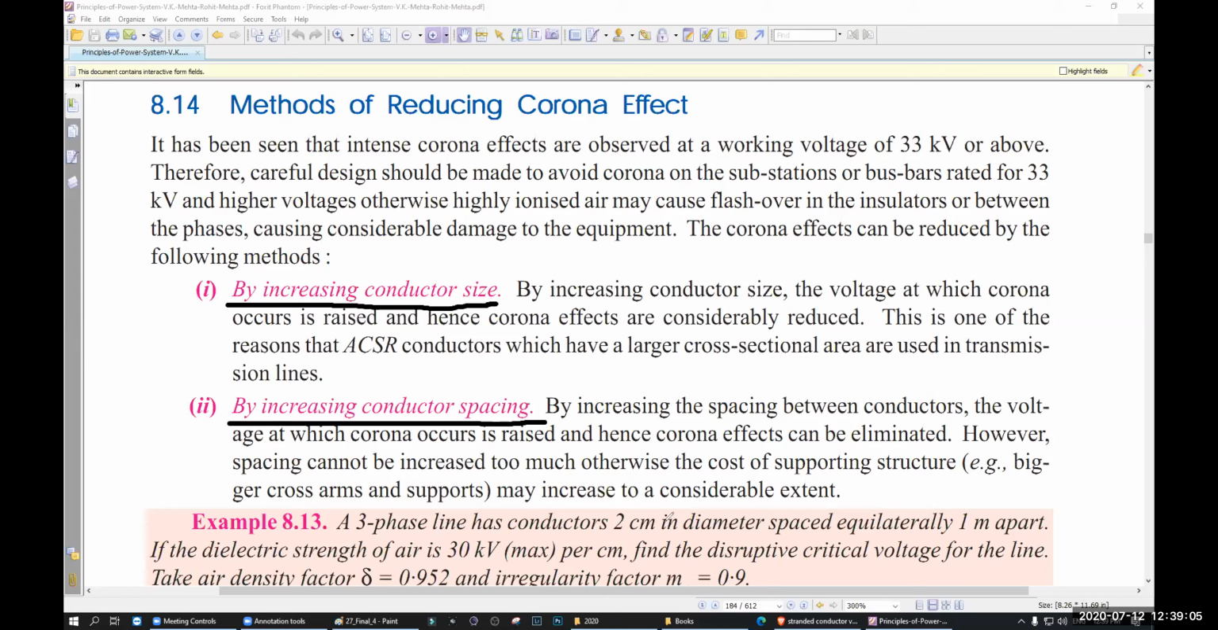There is one more method of reducing corona effect, that is increasing the voltage. No, decreasing the voltage, not increasing. If you decrease the voltage, corona will not occur. But decreasing the voltage will increase the losses. So that is not an option. So good options are increasing the conductor size and increasing the conductor spacing. Those are the physical controls of yours, not the electrical controls. So this is the theory of corona.